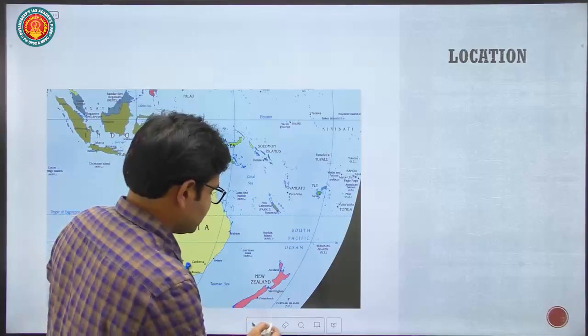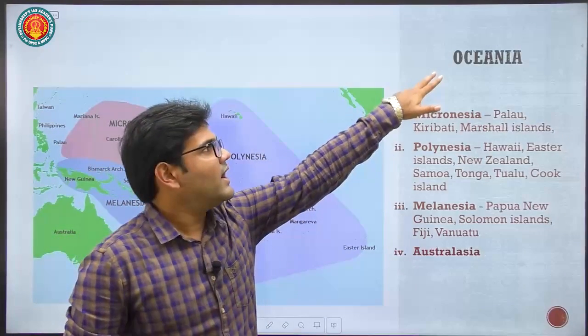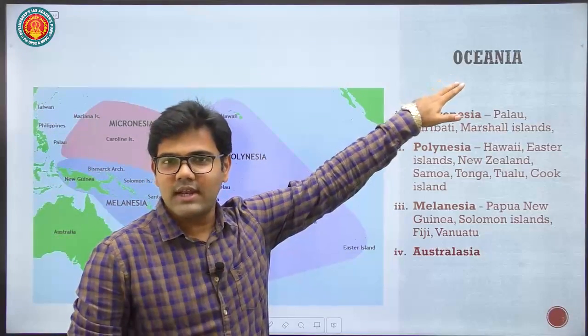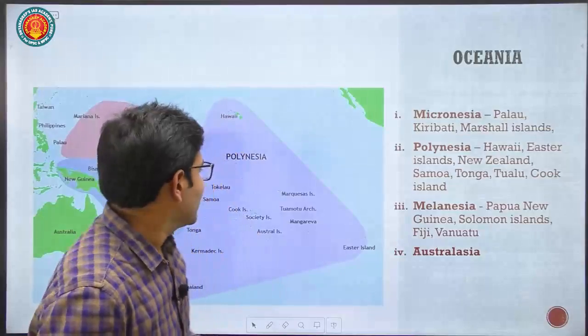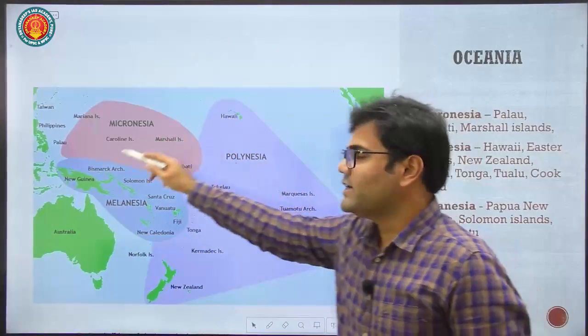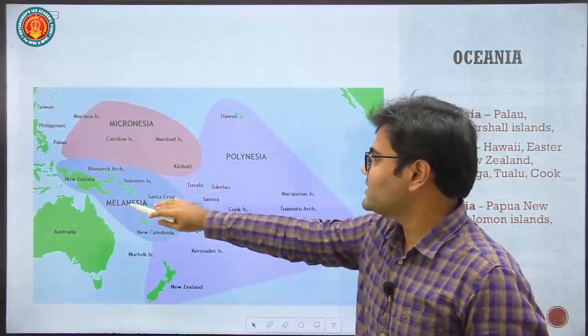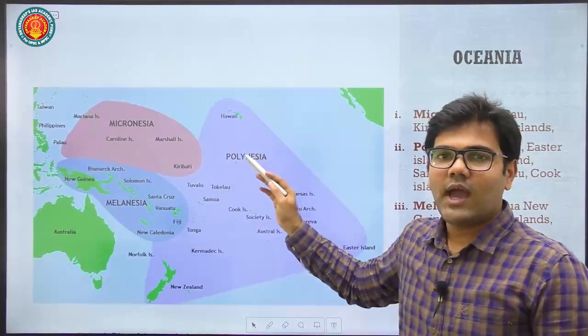Then what is Oceania? The concept of Oceania is the name of a region. Oceania is not a continent. Instead, Oceania is a region which consists of numerous islands located in the Pacific Ocean. Here you can see the islands in the Pacific Ocean, and they have been classified into three major parts. The first one is Micronesia, then we have Melanesia, and then Polynesia.